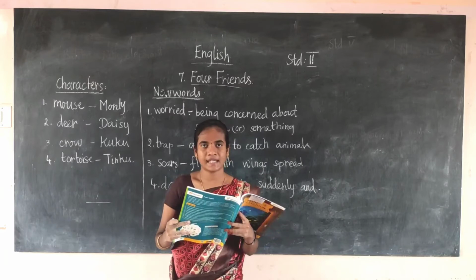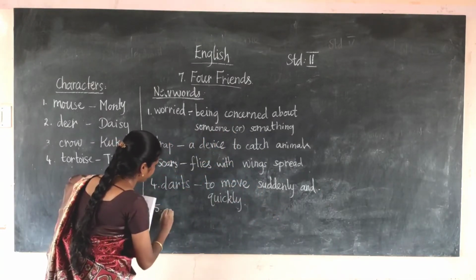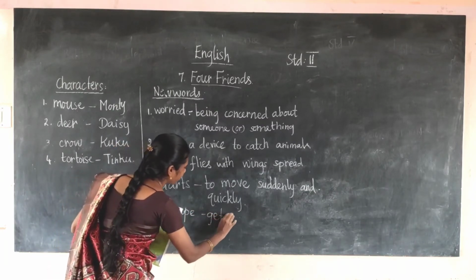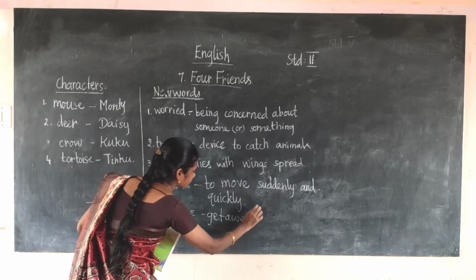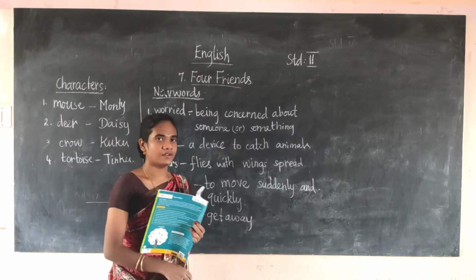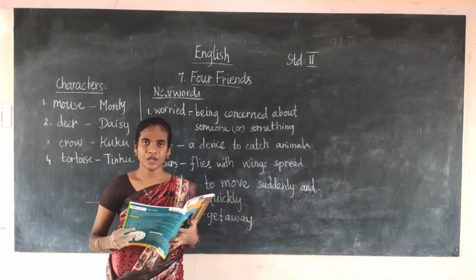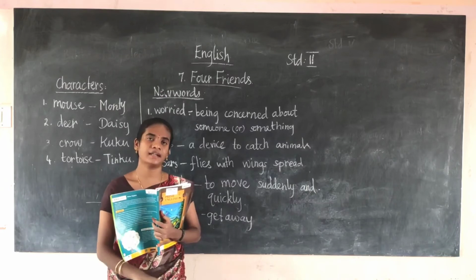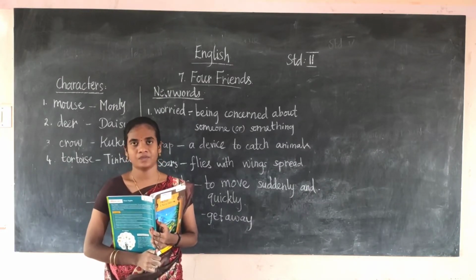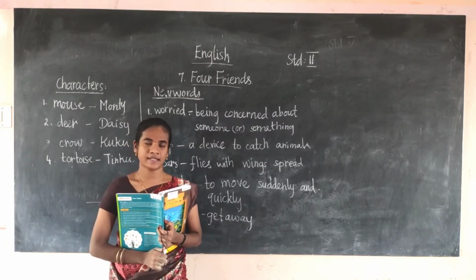What do you mean by escape? Escape means get away. The four friends escape and live together happily. They escaped from the hunters and are now living together very happily. So this is the end of the story.